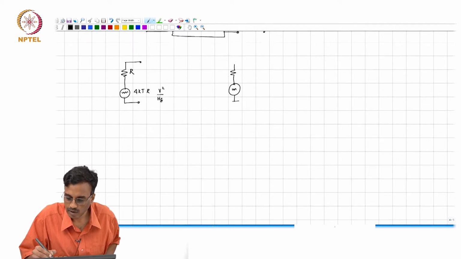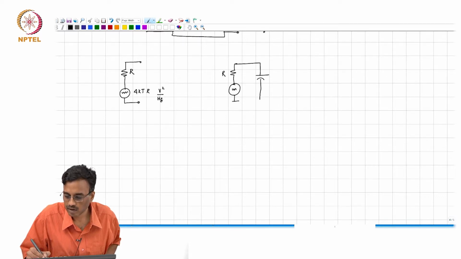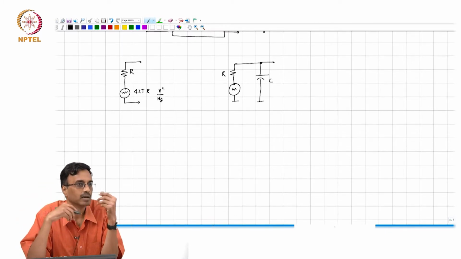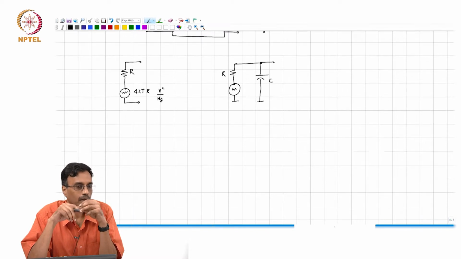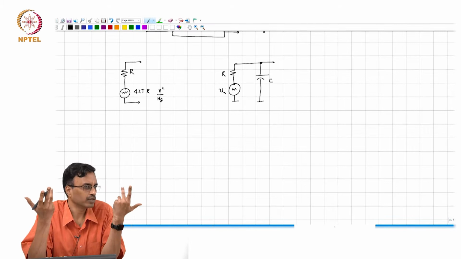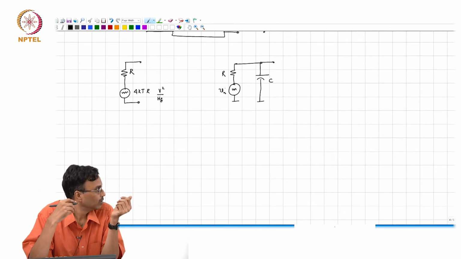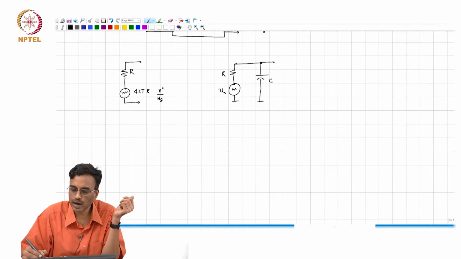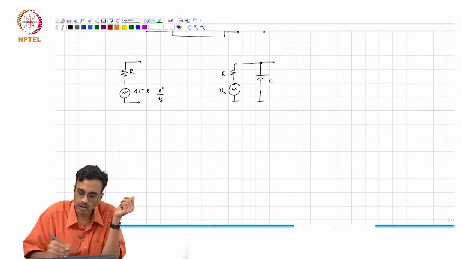So, let us take our first simple circuit. This is a resistor and a capacitor in parallel, right. So, this is Vn, this is a voltage source, right. Okay, it just happens to be a noise voltage source. So, if this is a voltage source, what comment can you make about the transfer function from the voltage source?